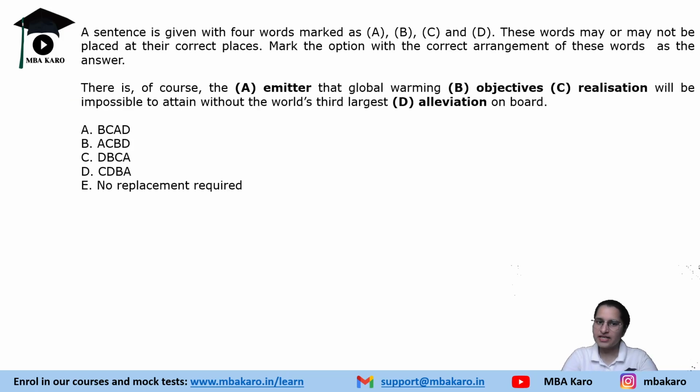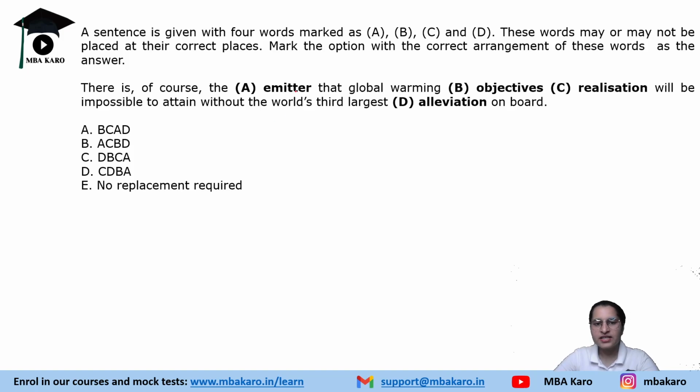Now, a very interesting question. Here they have bolded these words A, B, C, D. We have to rearrange all these four words to make a logical sentence. The sentence given to us is: dash, of course, the emitter that global warming objectives realization will be impossible to attain without the world's third largest elevation on board. So what should be the correct format?